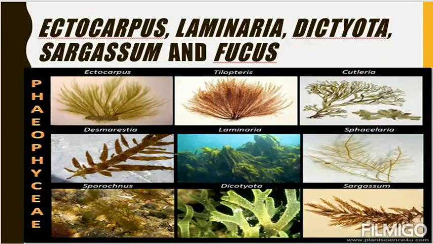The common examples of brown algae are Ectocarpus, Laminaria, Dictyota, Sargassum and Fucus. I have given you some diagrams also. They are all brown in color. But now just remember where you studied about Laminaria, Sargassum. Yes, in the usefulness of algae. Now you can remember this term also. So at least remember 2 to 3 examples from each algae. Okay.